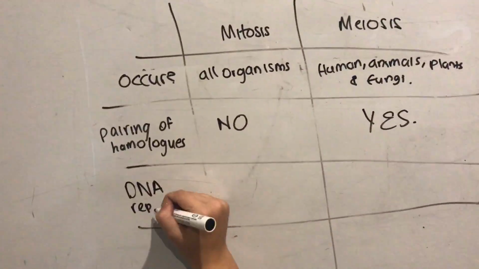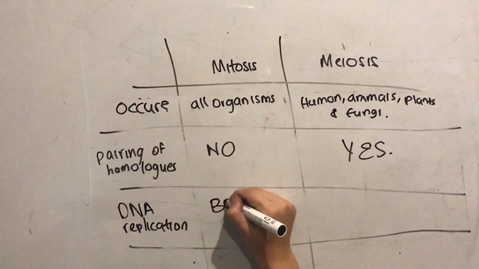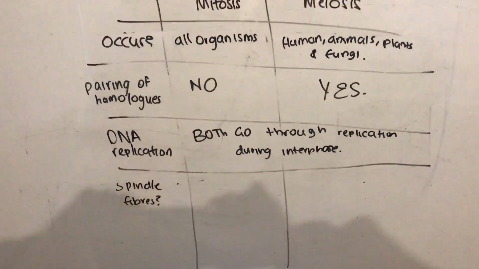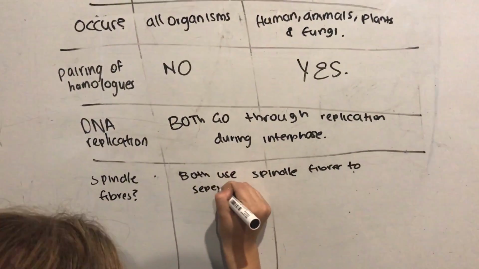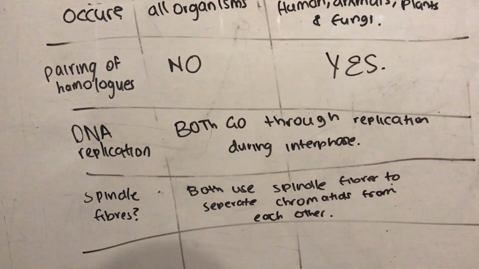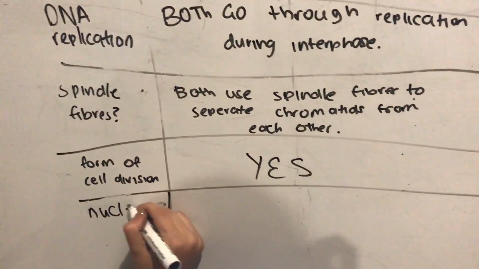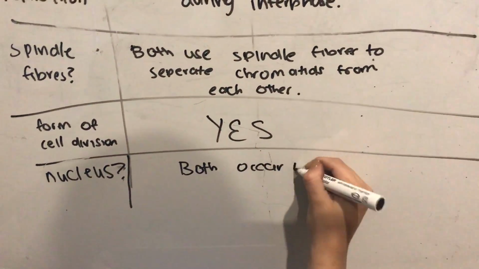DNA replication. Mitosis and meiosis both go through replication during interphase and interphase 1. Association of spindle fibers. Mitosis and meiosis both use spindle fibers to separate chromatids from each other. Is it a form of cell division? Both mitosis and meiosis are. Does it occur in the nucleus? Both mitosis and meiosis occur in the nucleus.